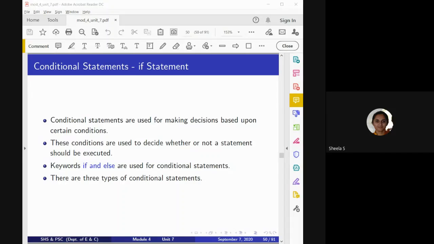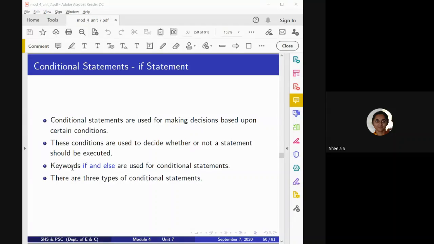After that we have the conditional statement. In conditional statements, mainly we have the if condition. We use a conditional statement when we have to check whether some condition of a variable or expression is true or false, and accordingly we mention the condition.